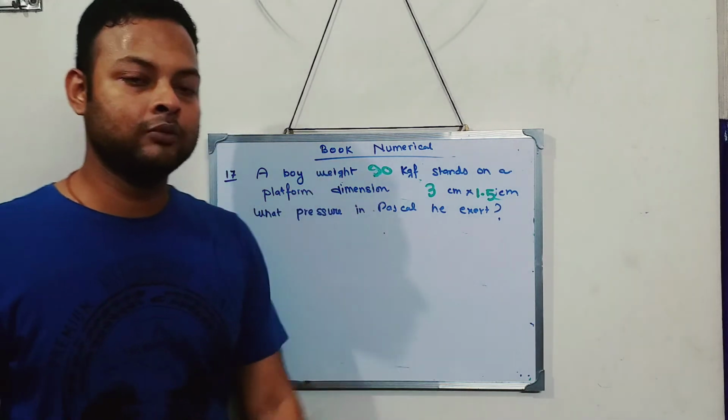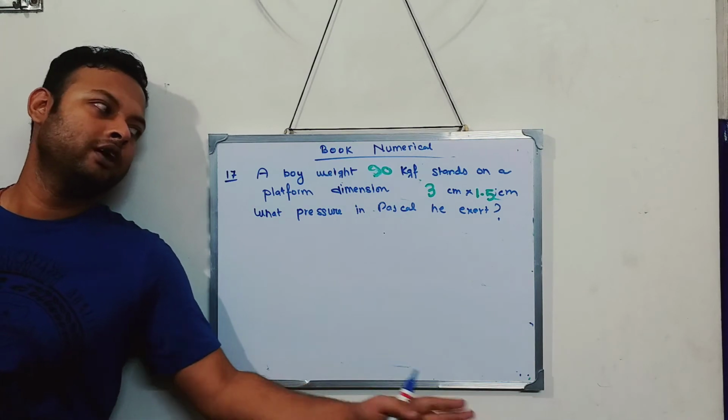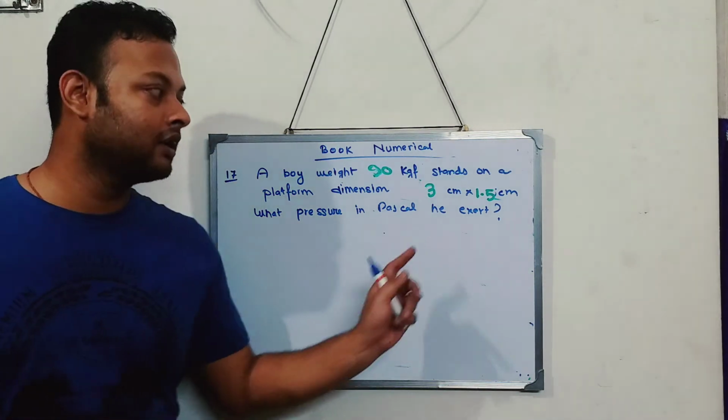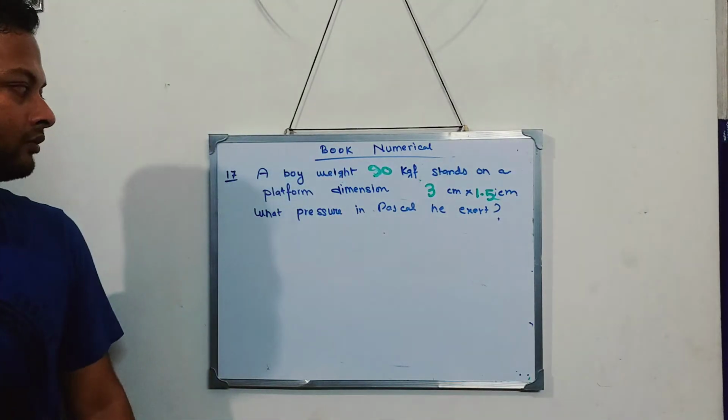So you do this sum, take a screenshot, and write the answer in the comment section, how much this question's answer will come. Good?